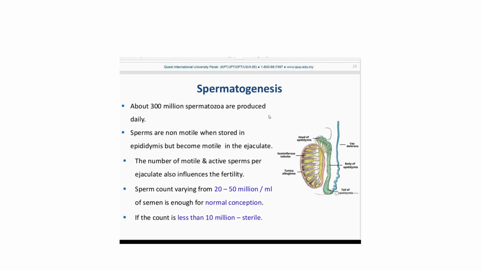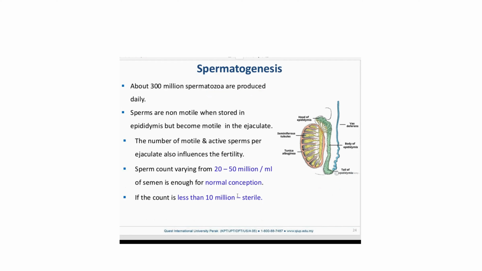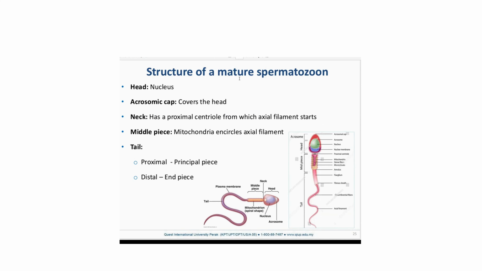Normally sperm count varies from 20 to 50 million per milliliter. That is enough for normal fertility, but if it is more than 20 million per milliliter, it is better. If you get a sperm count less than 10 million, you are sterile. That means under normal conditions you can't have a baby, because the sperm are not enough to penetrate the egg cell and make a zygote. But you don't have to worry about that, because there are now so many methods by which you can get one good sperm and artificially fertilize and get babies. Those are against nature, but it is happening at the moment, right?